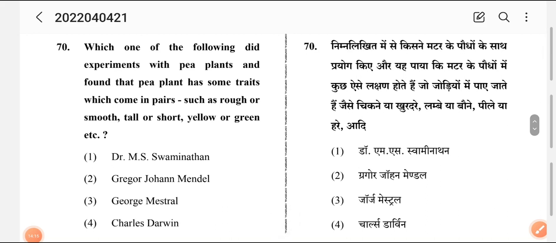Now coming to question number 70. Which one of the following did experiments with pea plants and found that the pea plant has some traits which come in pairs, such as rough or smooth, tall or short, yellow or green?